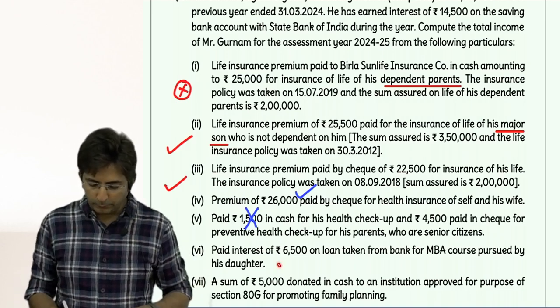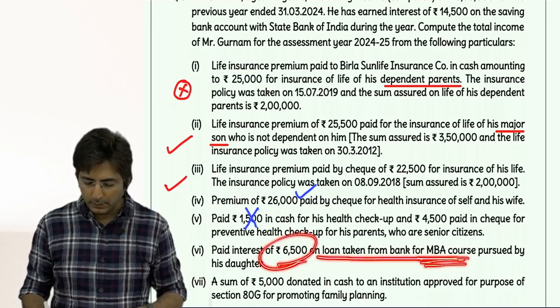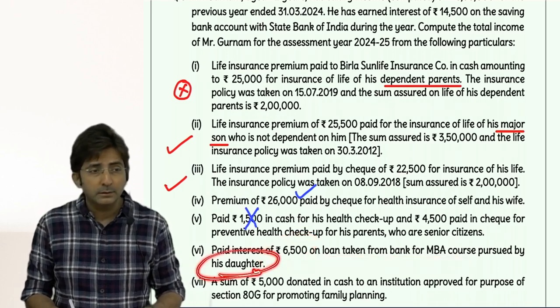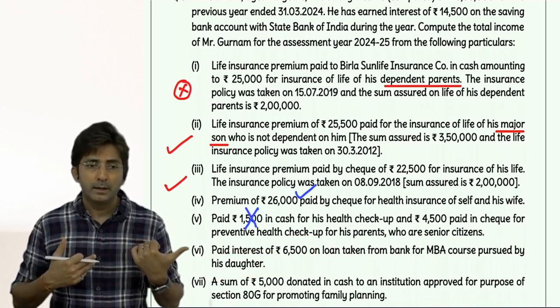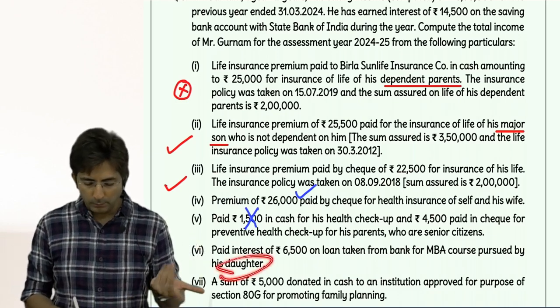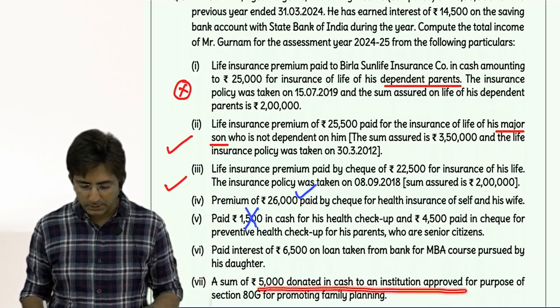Then, paid interest of 6,500 on loan taken from bank for MBA course. This is loan for education, 80E. But it is for daughter's education. Whose education is allowed? Assessee, spouse, children and students for whom you are a guardian. So children are allowed. Then 5,000 donated in cash for family planning.